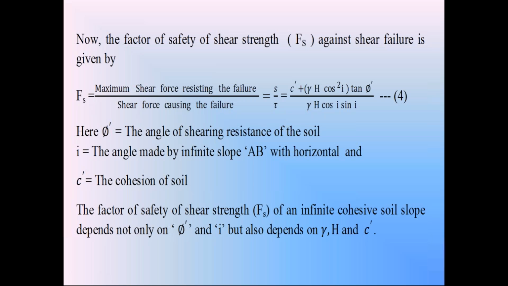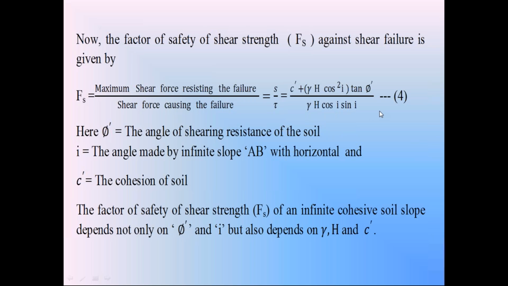As usual, if the factor of safety is more than 1, soil slope is stable. If factor of safety equal to 1, soil slope is just stable. If factor of safety less than 1, the soil slope is in critical condition, failure condition. So this is the factor of safety equation.